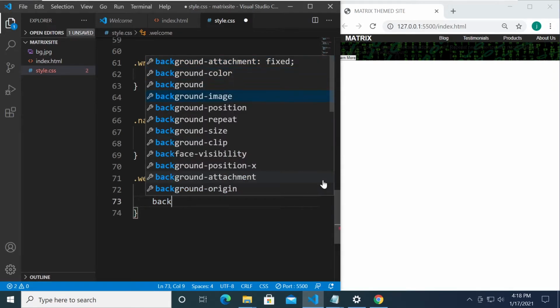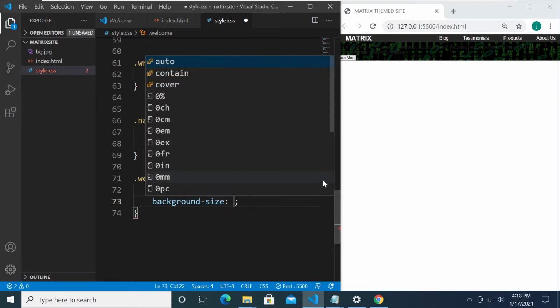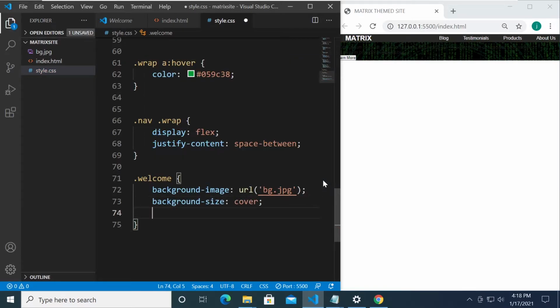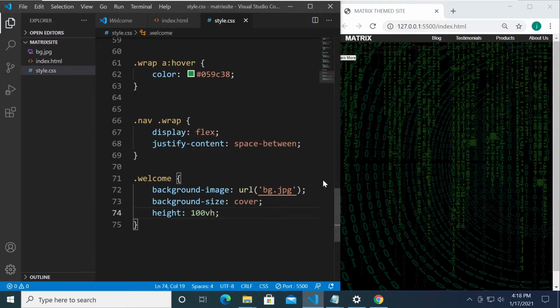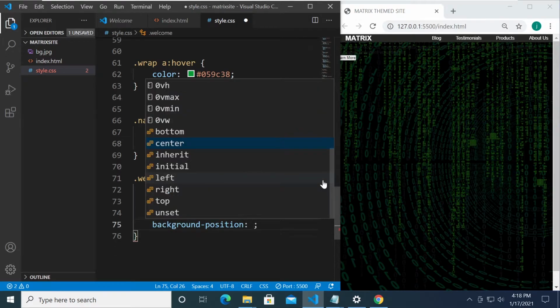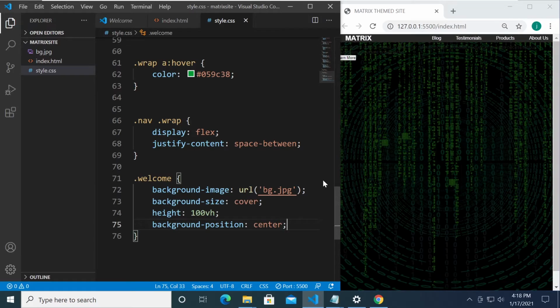You can set the background size to cover, right? And we're going to set the height so that it will cover the available height of the screen, like so. All right, so background position, we're going to set it to center, and the color of the text, I want it to be white, right?